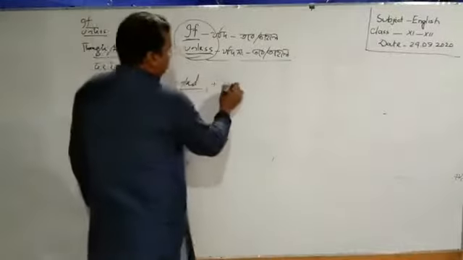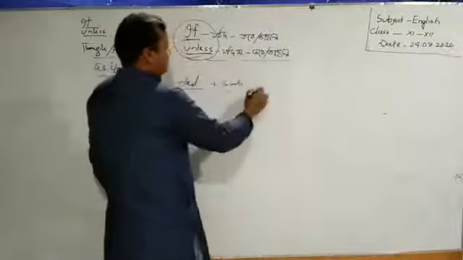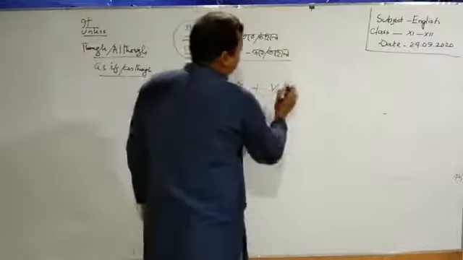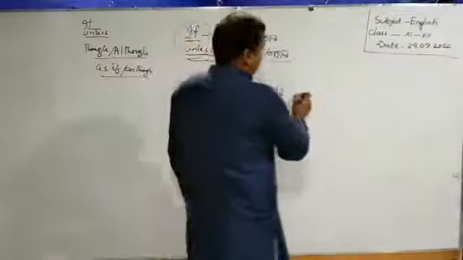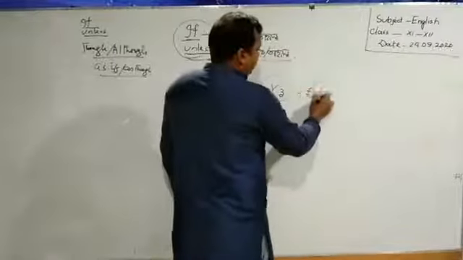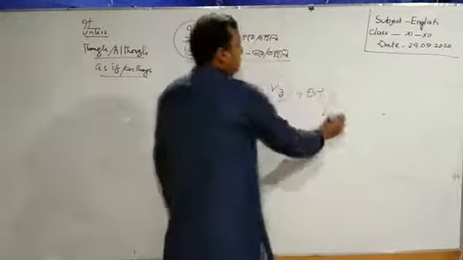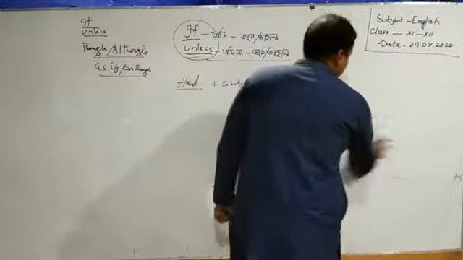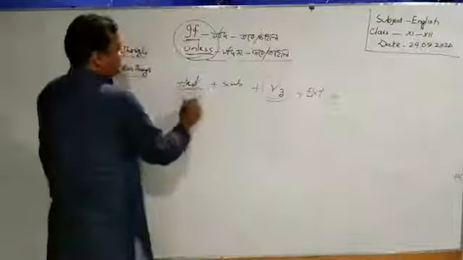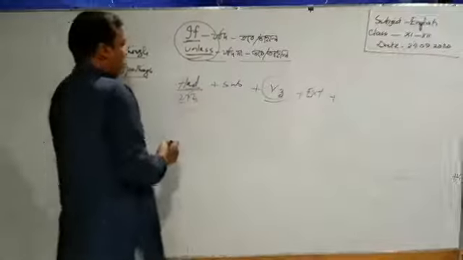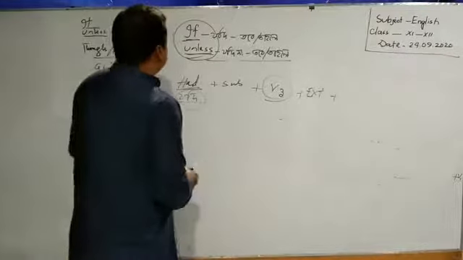Had will be followed by the subject, and after had we use the verb 3 form of the principal verb, then the extension and the other clause. So here had means jodi. It works like the conjunction if.